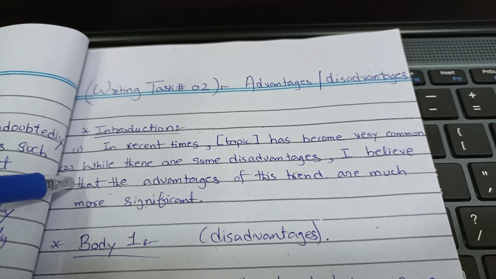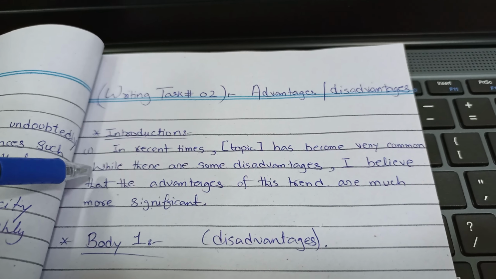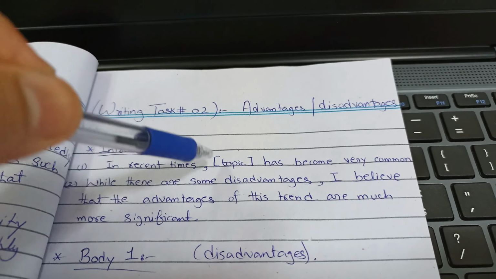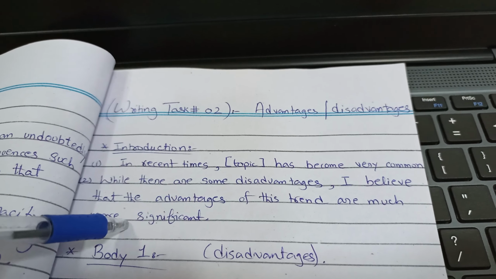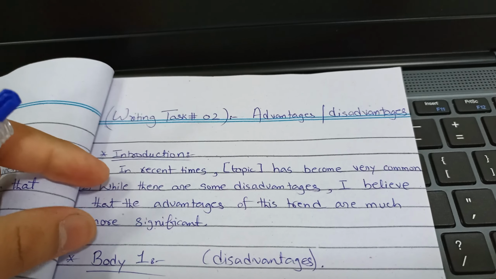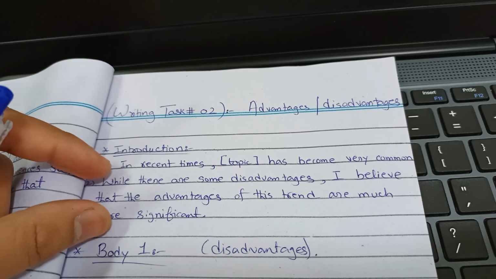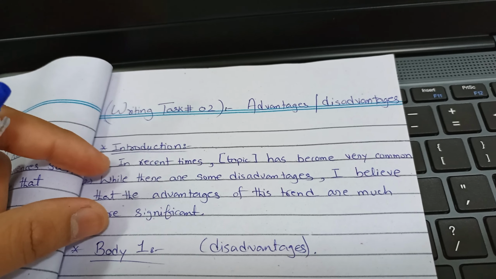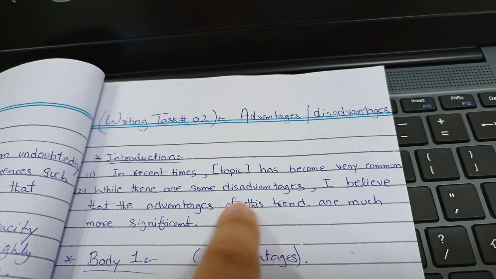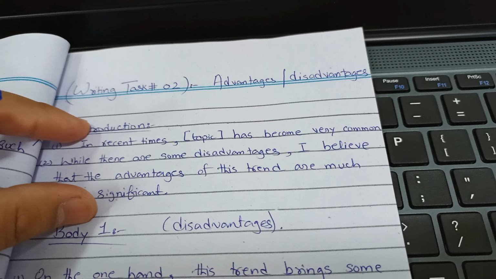Your second line in the introduction is your thesis statement. How can you write it? You have to write these lines: while there are some disadvantages, I believe that the advantages of this trend are much more significant. This is why I am telling you to choose advantages, because these lines fit every advantages and disadvantages essay when you choose advantages as your preference. So this is how you can write your introduction.